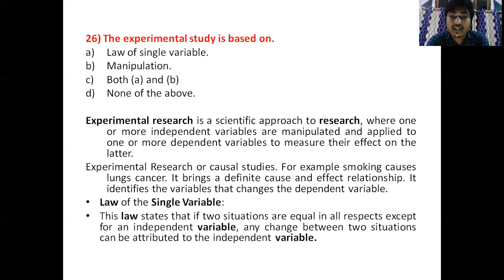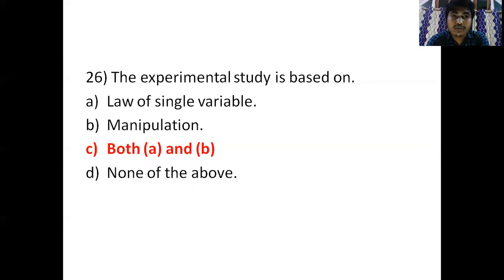The law states that if two situations are equal in all respects except for an independent variable, any changes between the two situations can be attributed to the independent variable. So our correct answer will be both A and B, law of single variable and manipulation.